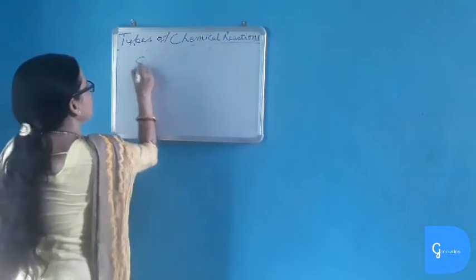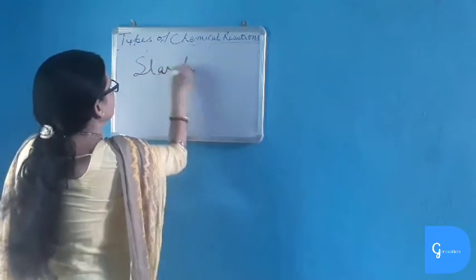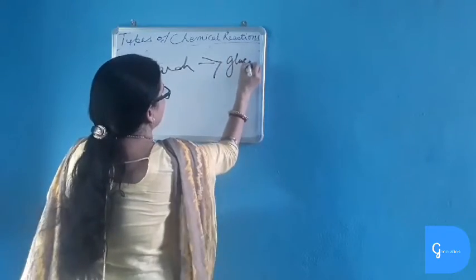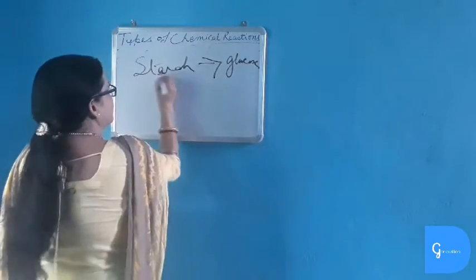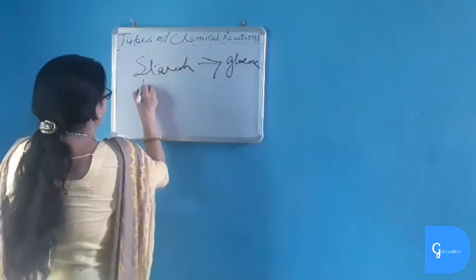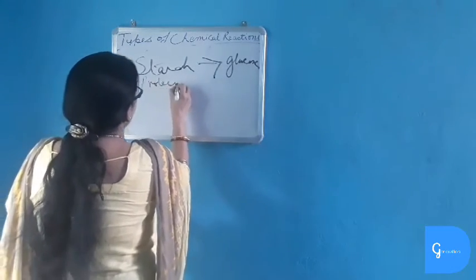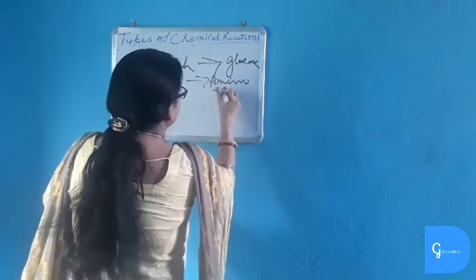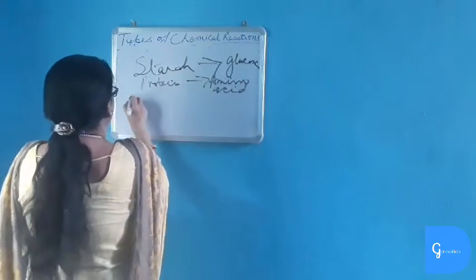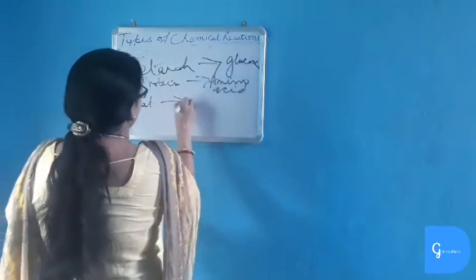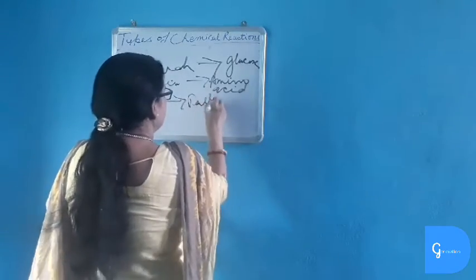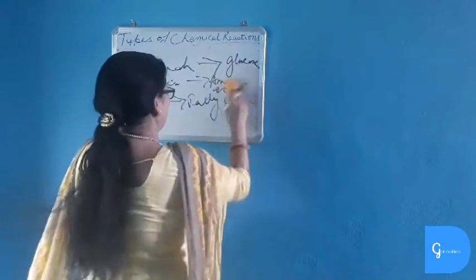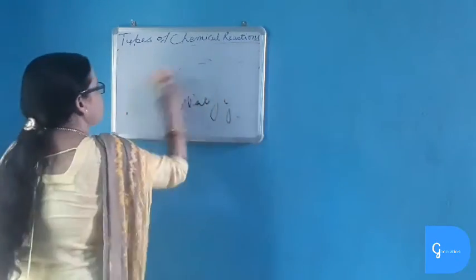Starch is decomposed to monosaccharides like glucose, fructose and galactose, protein is decomposed to amino acids, and fat is decomposed to fatty acids and glycerol. So decomposition reaction helps in digestion of food.